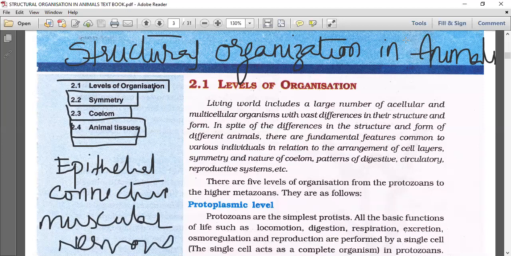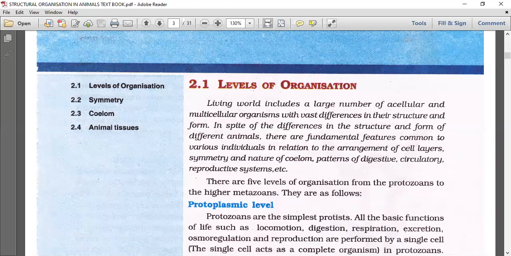Okay, so first of all, let's talk about the levels of organization. The living world includes a large number of acellular and multicellular organisms with vast differences in their structure and form.